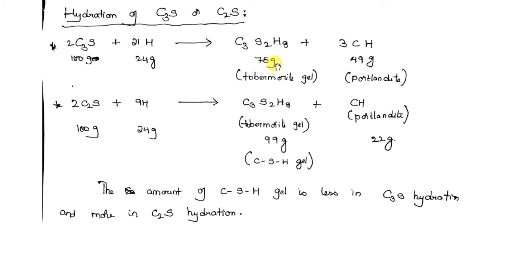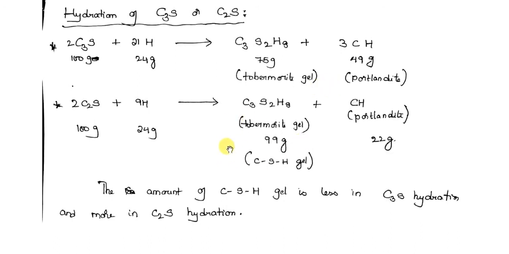When C3S reacts with water, 100 grams of C3S reacts with 24 grams of water, 75 grams of tobermorite gel is produced and 49 grams of Portlandite. The tobermorite gel is the good compound that we need, and this CH compound is the compound that we do not want.